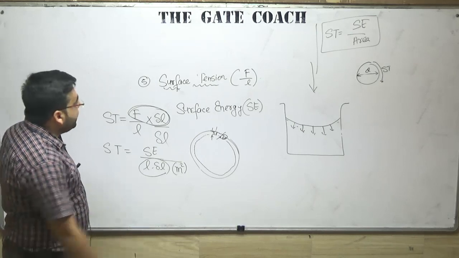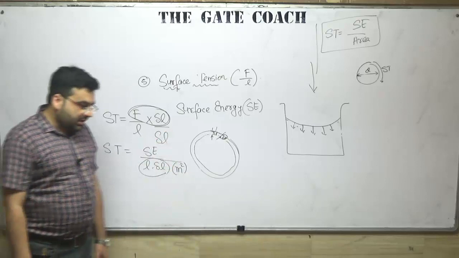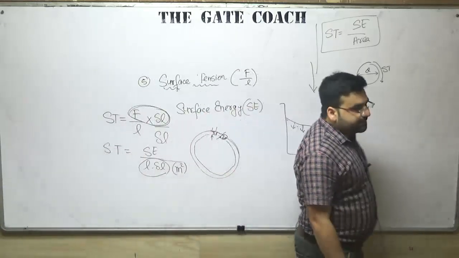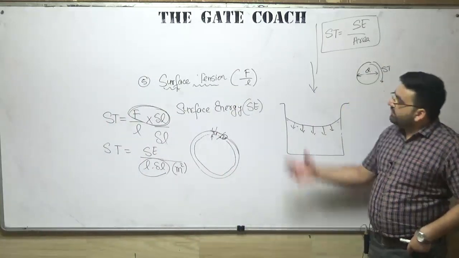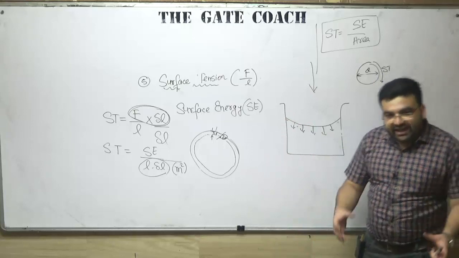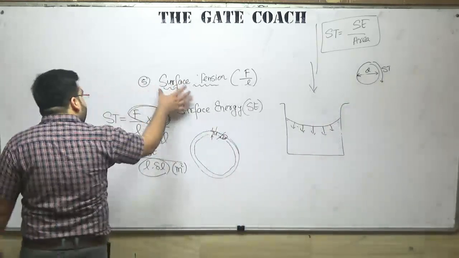So these were all the properties of a fluid. Starting from the mass density, then the weight density, specific weight, then the specific volume, and then surface tension. In surface tension we studied wetting and non-wetting liquids. Now the next thing is that we have to study something more about surface tension.